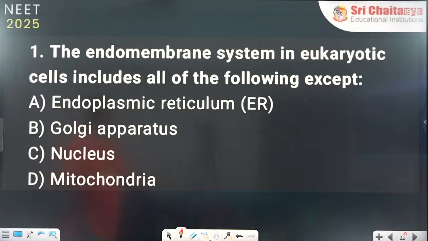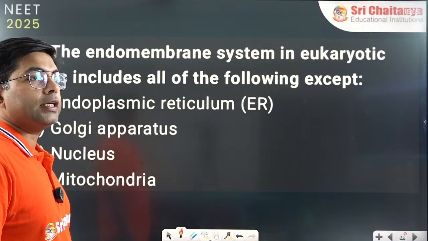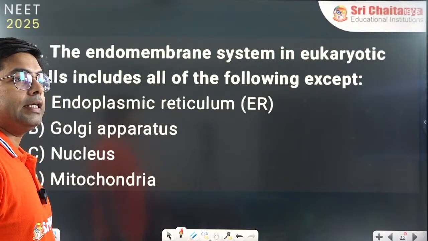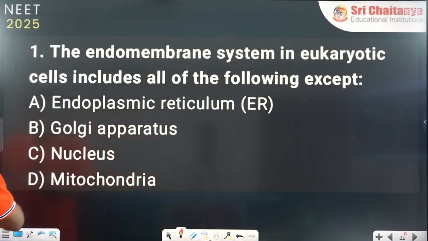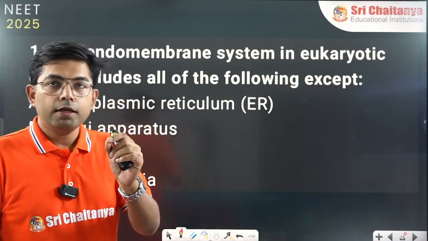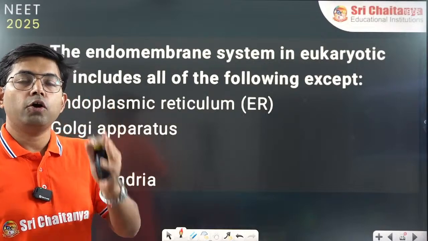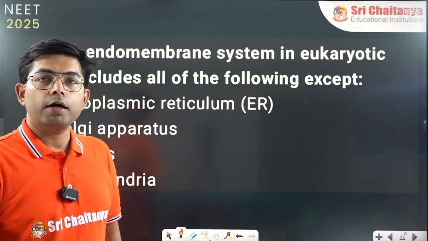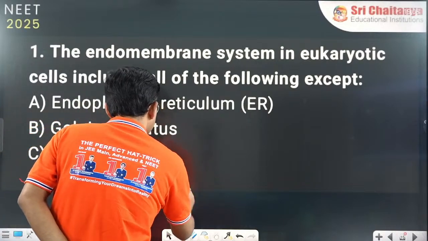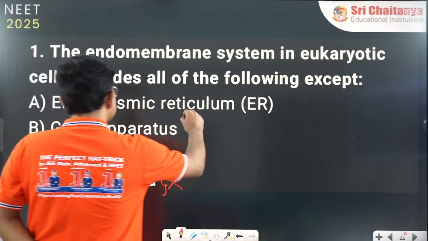Khalil answering D, Chetna D, Ravi Kumar C, okay, Karthik D. So clearly I have mentioned that mitochondria, chloroplast and peroxisome are not a part of the endomembrane system. So mitochondria is not a part of the endomembrane system.